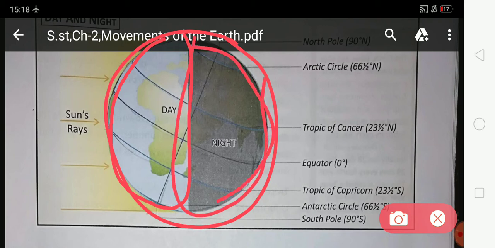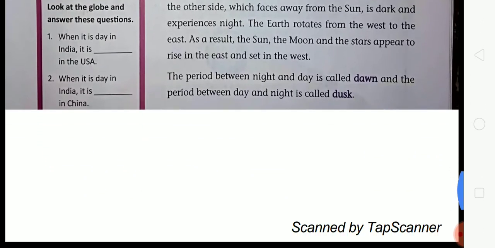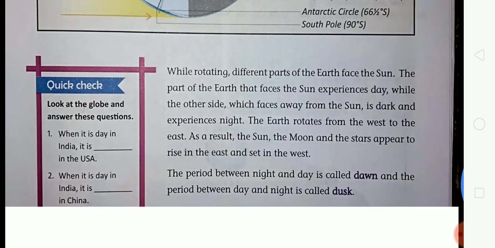night. So look at this. When the sun's rays fall on this side, this side has day, and when the sun is opposite this side, then there is night. While rotating, different parts of the earth face the sun. The part of the earth that faces the sun experiences day, while the other side, which faces away from the sun, is dark and experiences night.